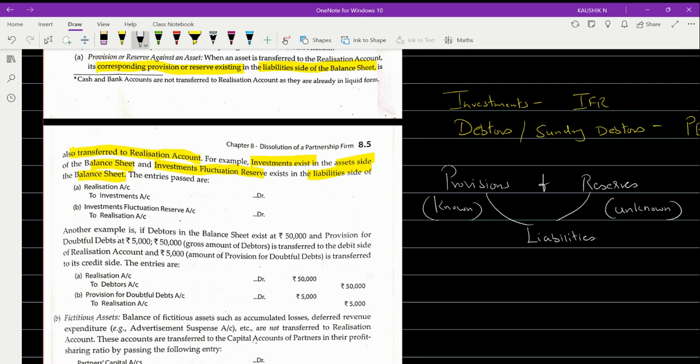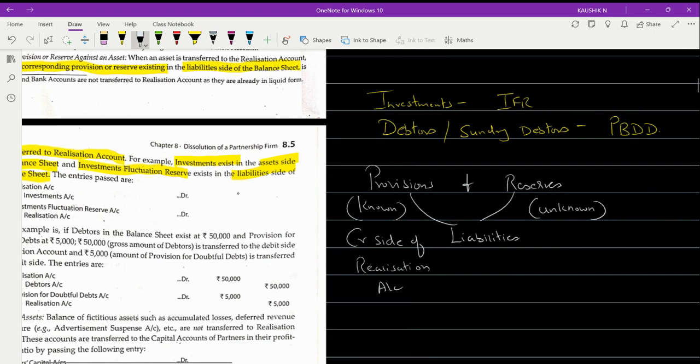So on the whole, if a provision is created for an asset like debtors, though it appears on the asset side of your balance sheet, the amount of provision should be transferred to the credit side of which account? Realization account. Similarly, the reserve will be transferred to the credit side of which account? Realization account. Any doubt in this concept?